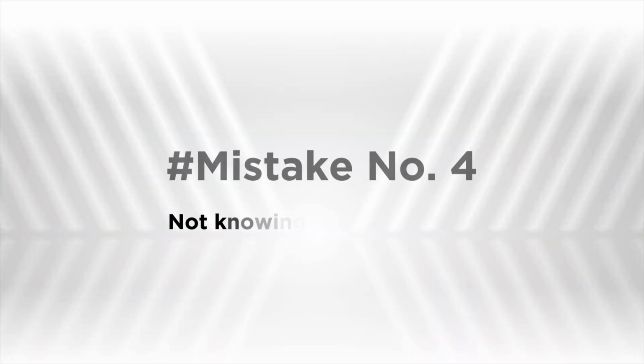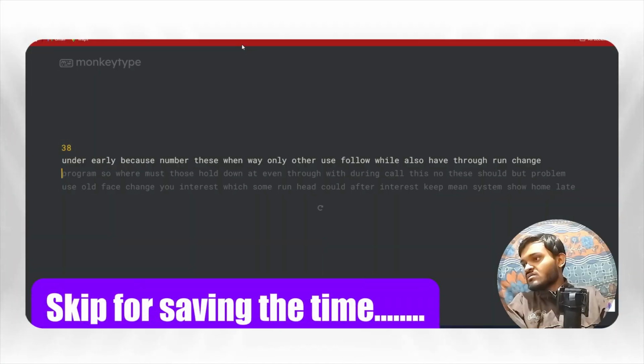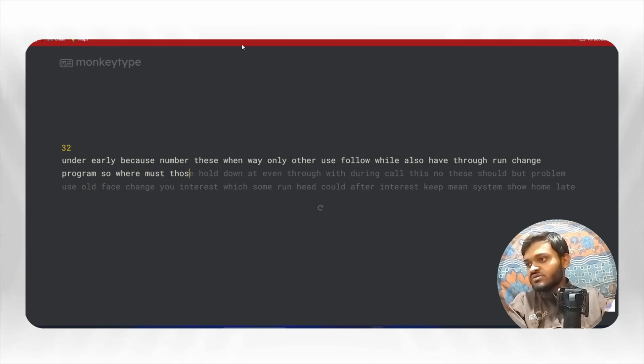Mistake number 4. Not knowing touch typing. Nowadays, if you don't know how to type fast and are getting into coding, then this is my personal opinion: learn touch typing first. Touch typing basically means without even looking at the keyboard, you are writing whatever you want to write on the computer screen, and your focus is just on writing, not on the keyboard.